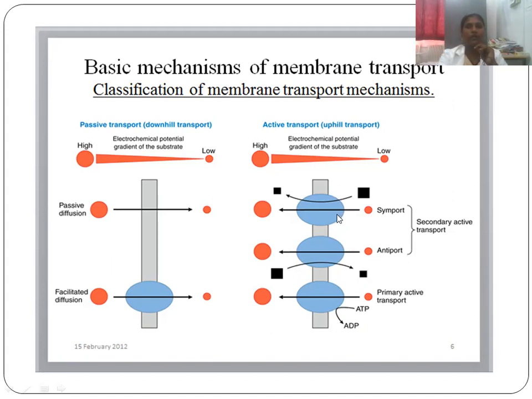That is called antiport. Here in symport, both the drug and the transporter go in the same direction. And also primary active transport, we need ATP to convert, so it is energy dependent. So all these active transports are uphill transporters.